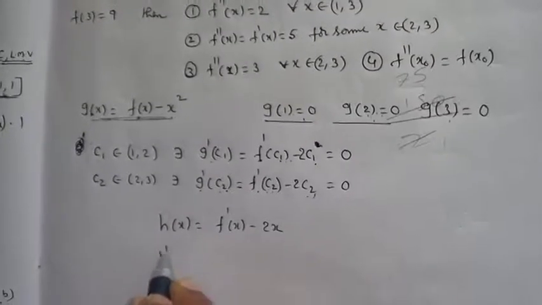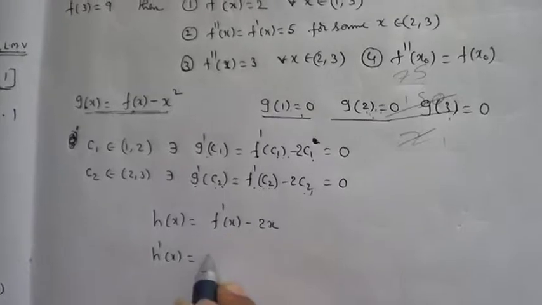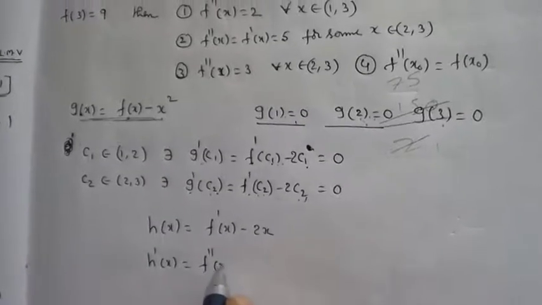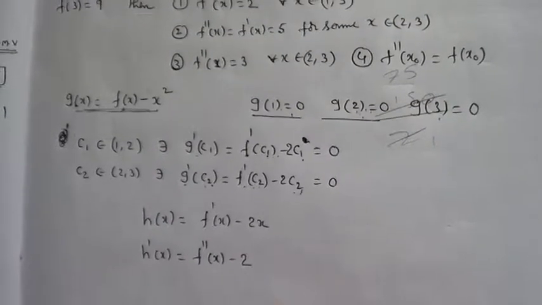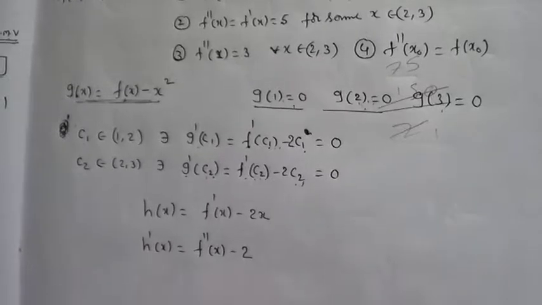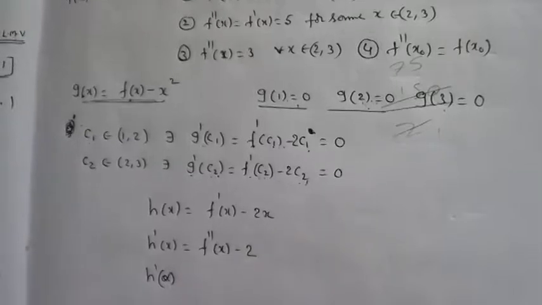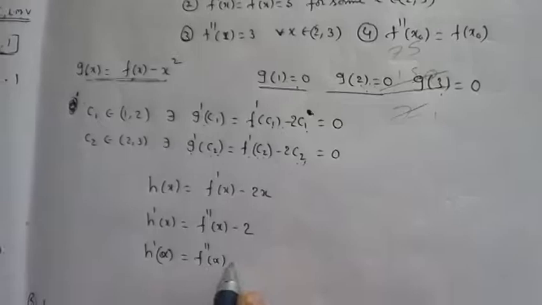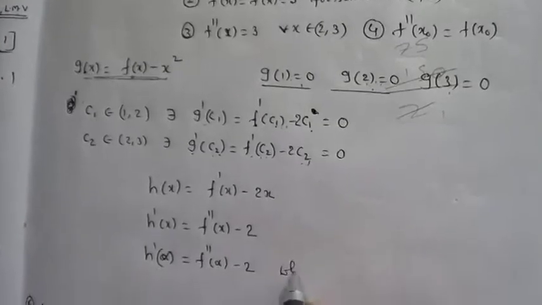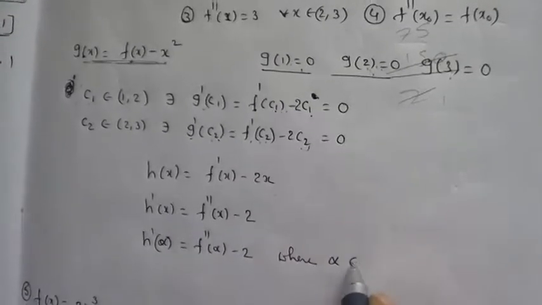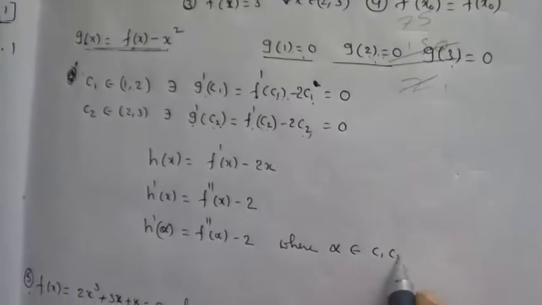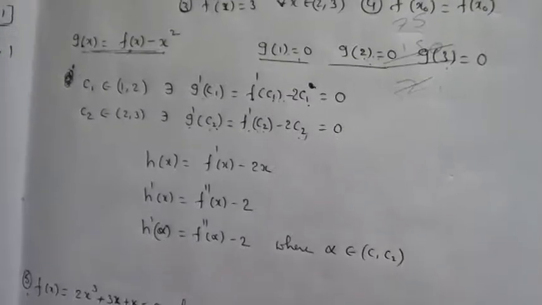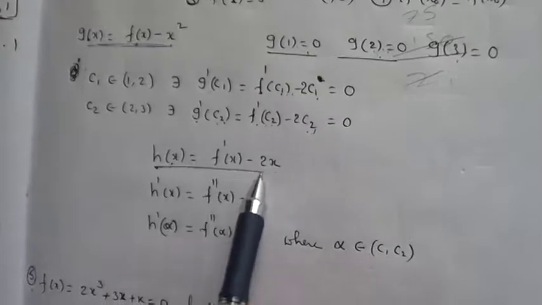What about its derivative? h dash of x is equal to f double dash of x minus 2, right? So h dash of alpha is equal to f double dash of alpha minus 2, where alpha belongs to C1 comma C2. Yes or no?